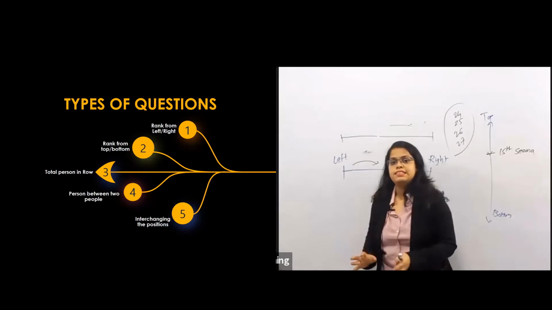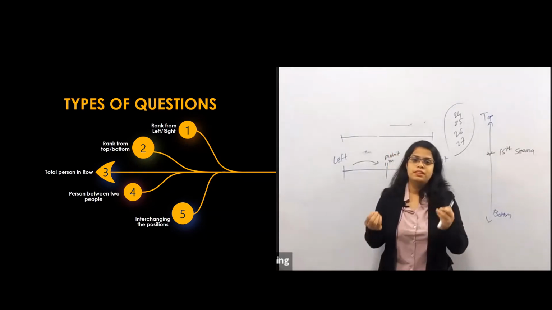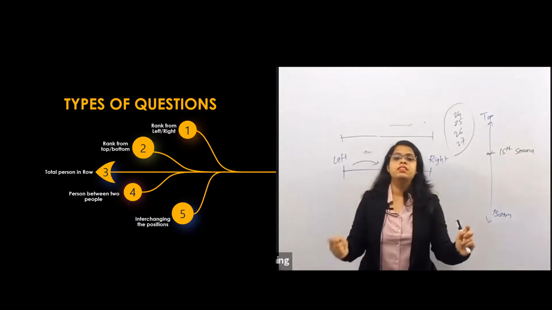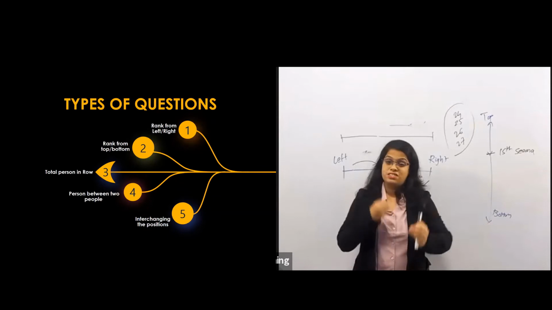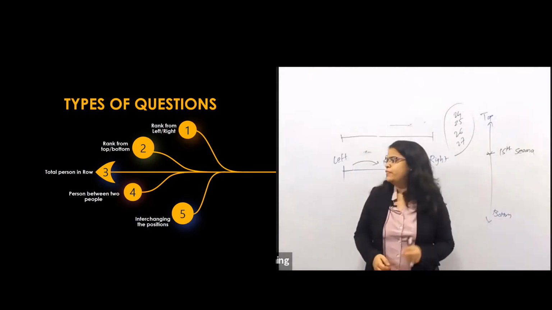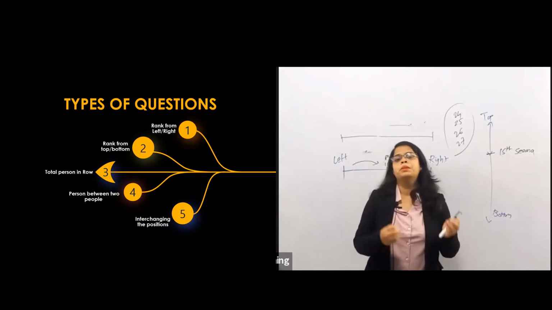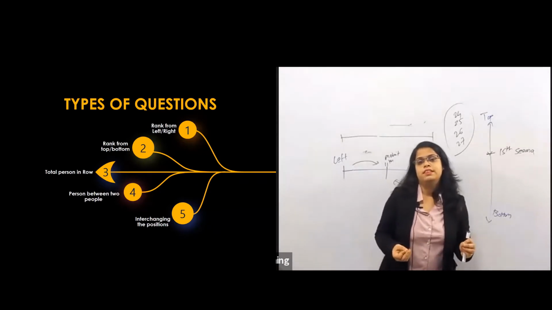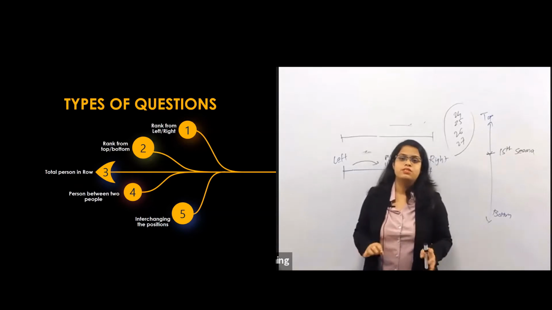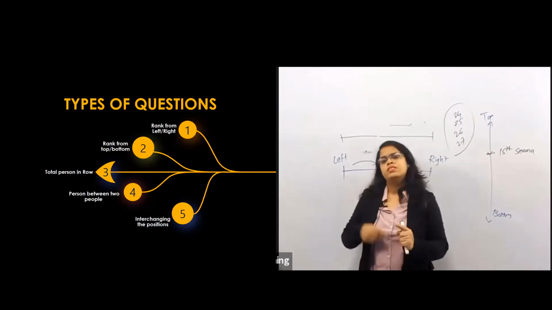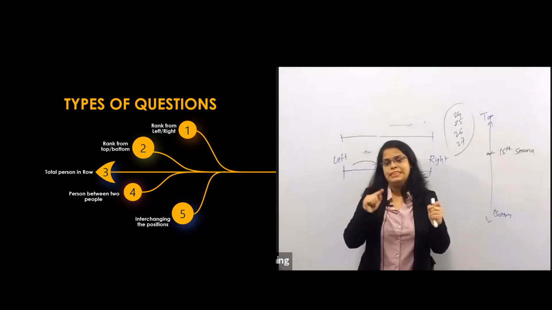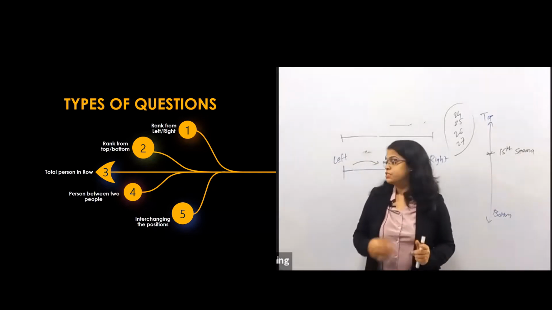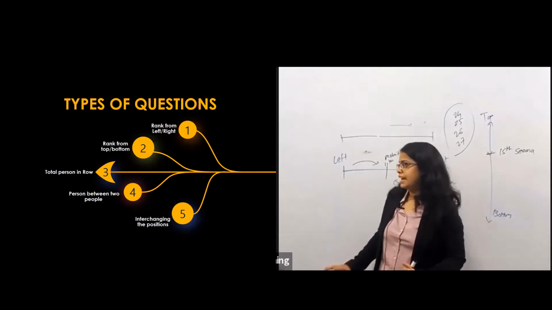And in the last type, they ask about interchanging positions. Suppose two persons are in the row and they interchange their positions, and after that they ask questions based on that interchange. And one more type is also there, that is the maximum number of people or minimum number of people. There are very few chances that they will ask, or actually no chances, but yes, we will see those types of questions also. Only one question, so we will take that question quickly in the fourth part, that is the mixed questions part. So these are your types.